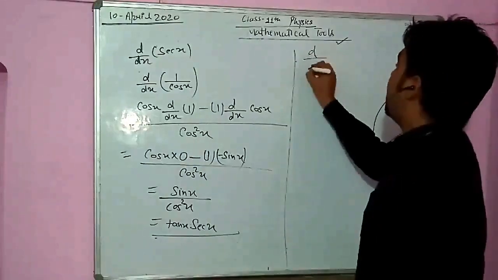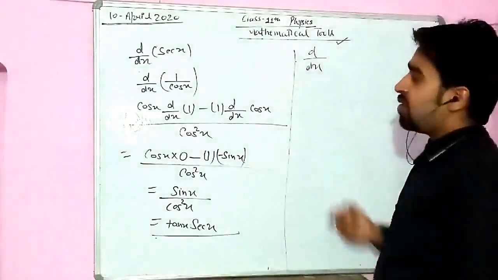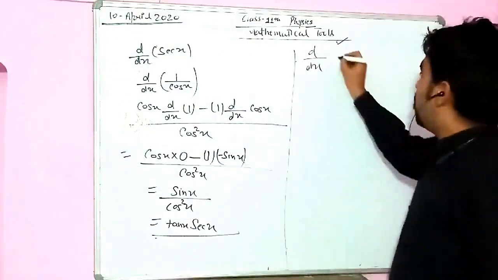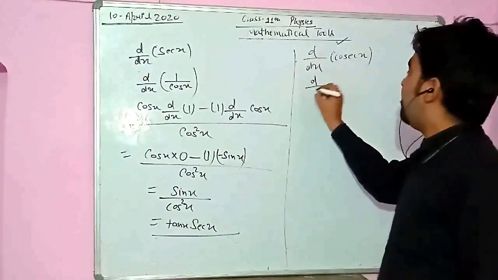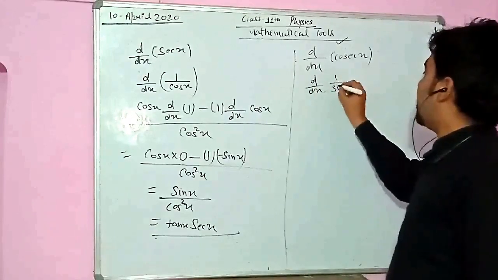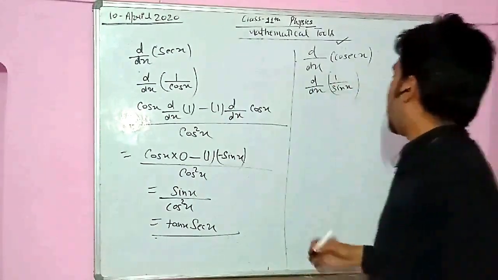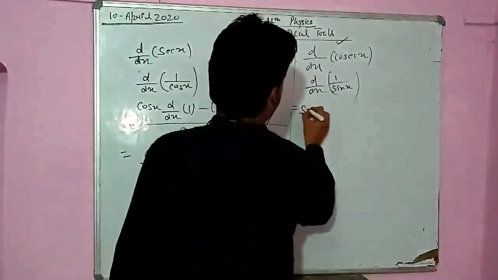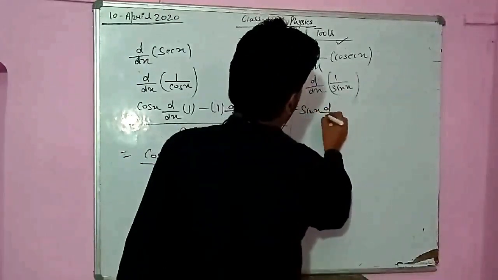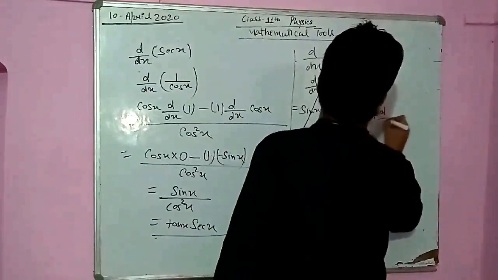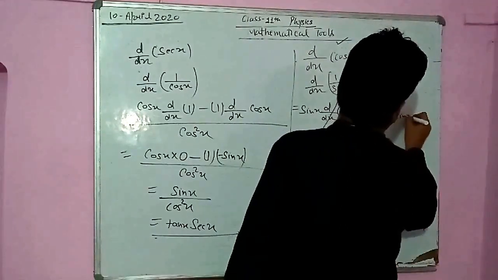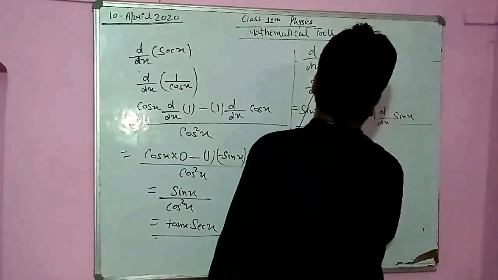Now d upon dx, the last one. We have solved sin, cos, tan, cot, sec, and now cosec x. So cosec x, can we write it as 1 upon sin x? Of course we can write. So d upon dx of 1 upon sin x is minus 1 into d upon dx sin x divided by sin square x.